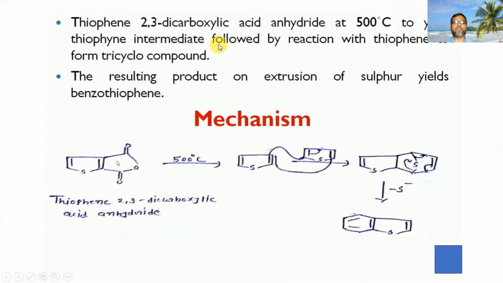Now you can see thiophene 2,3-dicarboxylic acid anhydride reacts at 500 degrees Celsius, formation of these products. It further reacts with another thiophene, formation of this product. Now extrusion of sulfur, and you will get the benzothiophene.